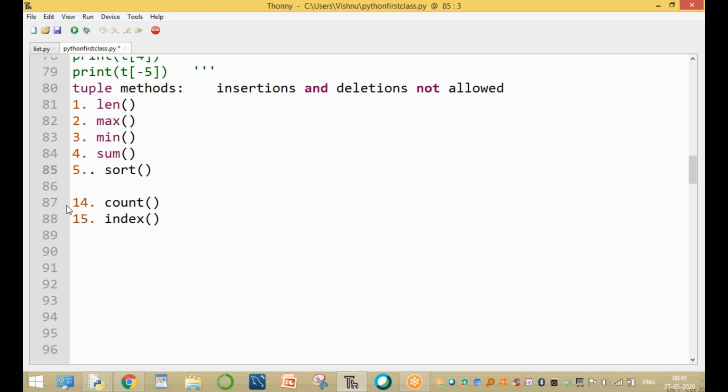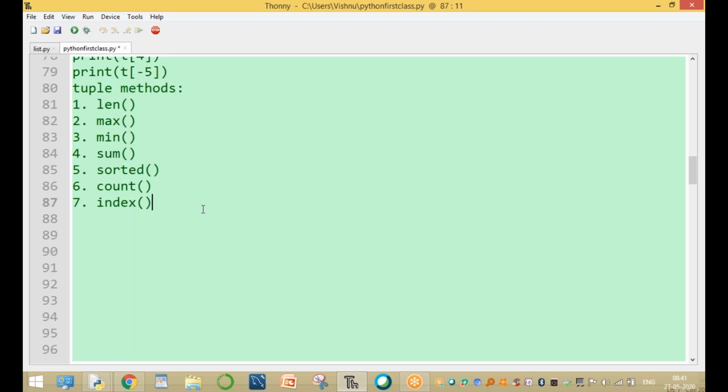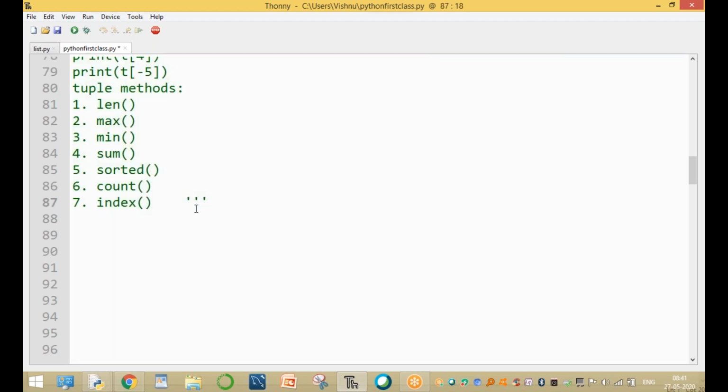The fifth one is the sort method. In lists it is called sort, and in tuples it is called sorted. The sixth method is the count method, and the seventh method is the index method. These are the methods. Only seven methods are available in tuples. Insertions and deletions are not allowed. That's why append, insert, extend, pop, remove, and clear functions are not allowed.